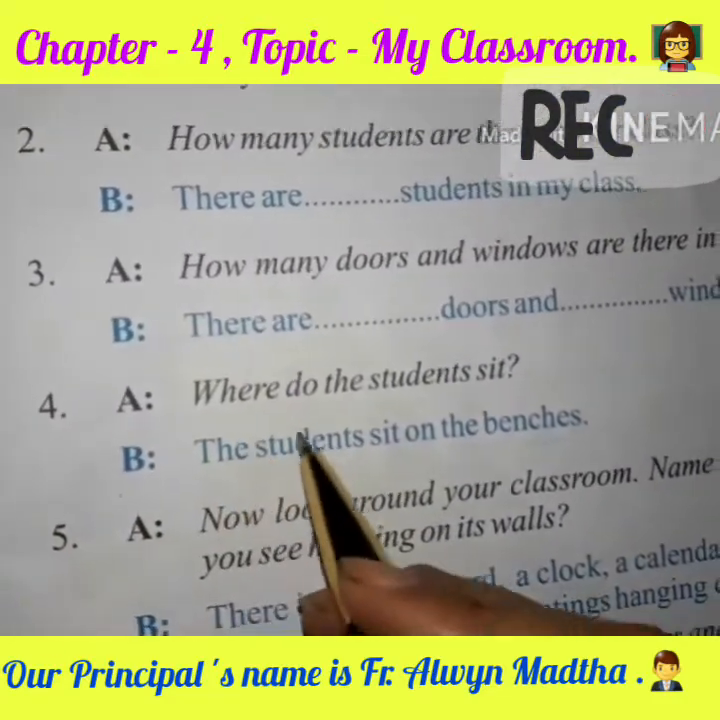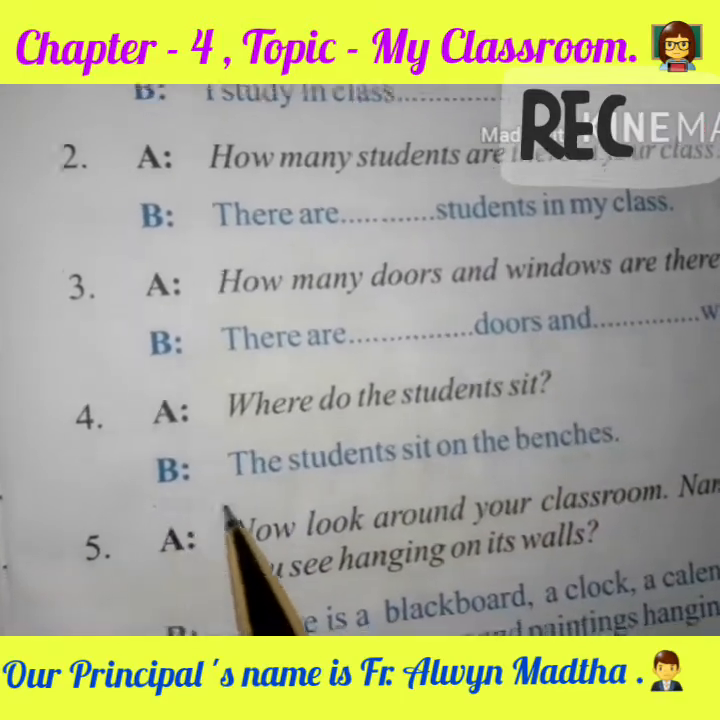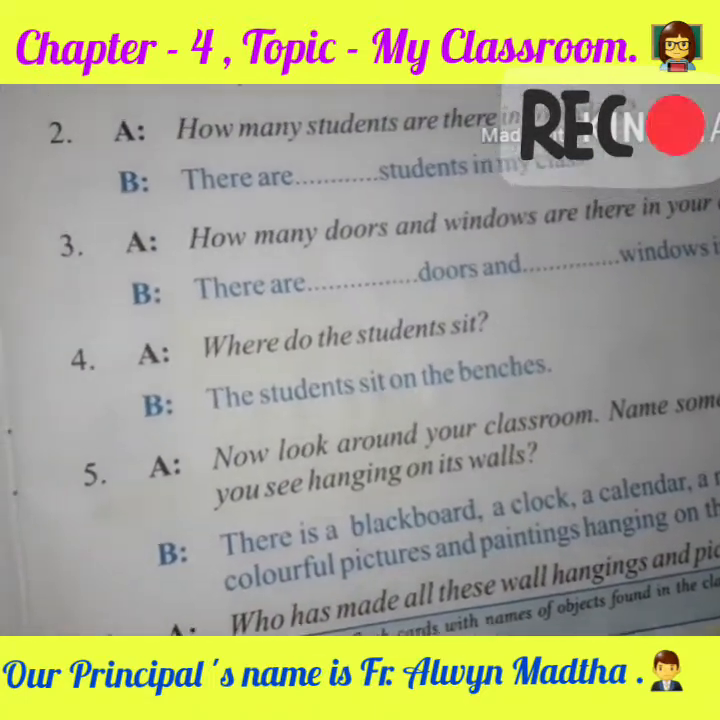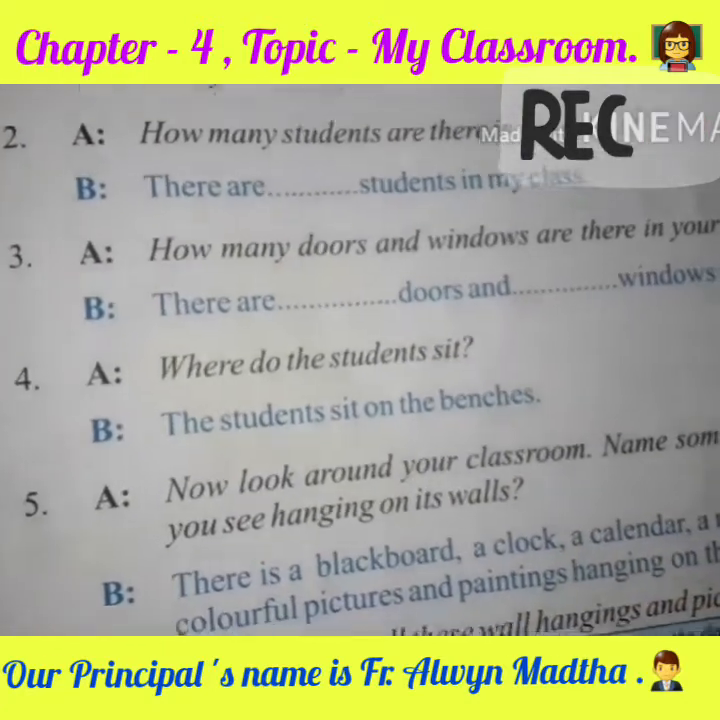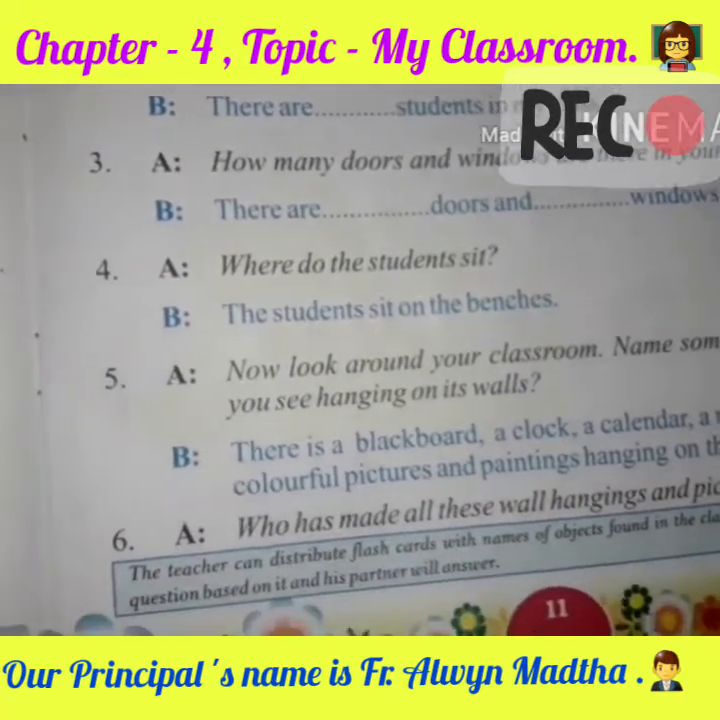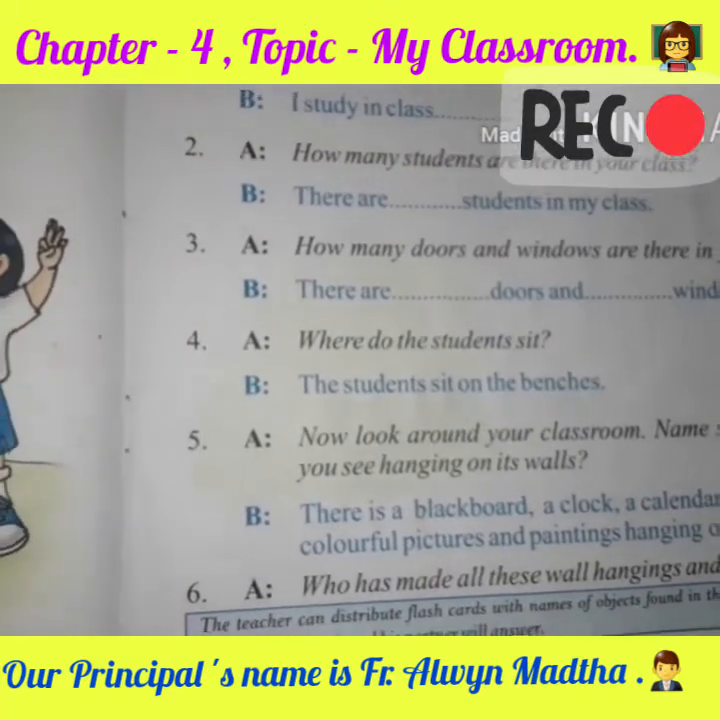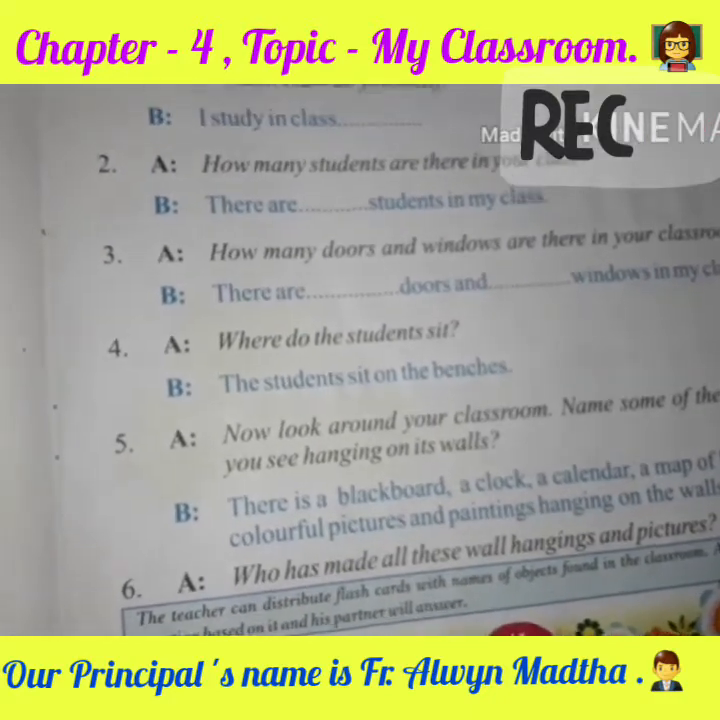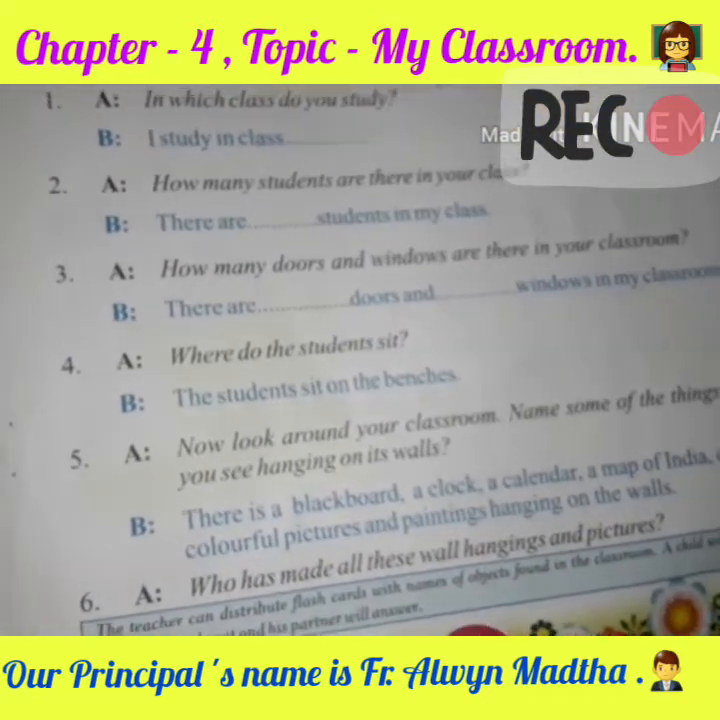Now question number 4. Here teacher is asking, where do the students sit? So you will answer, the students sit on the benches. Question number 5. Here teacher is asking from you, now look around your classroom. Name some of the things that you see hanging on its wall. So children, currently you are not sitting in your classroom due to coronavirus. But if you were sitting in the classroom, you would have been able to see there is a green board, a calendar, and few beautiful charts and painting hanging on the wall.